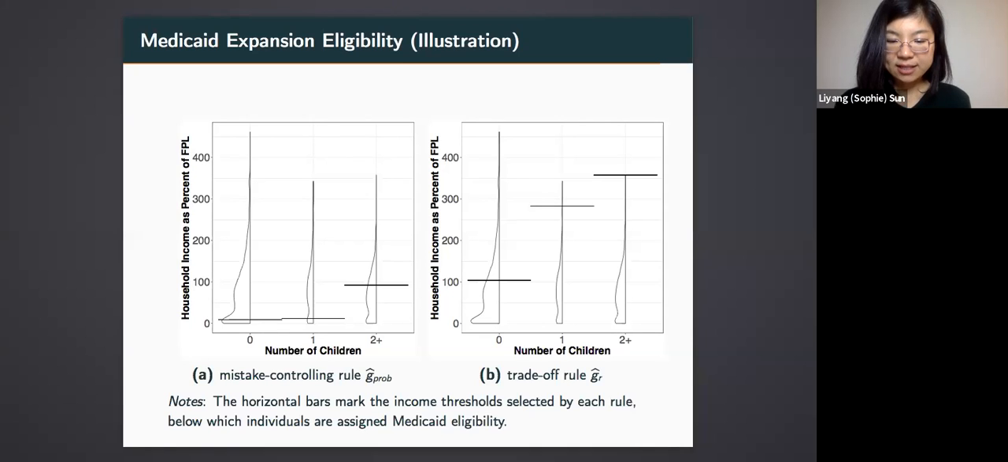On the right-hand side, you see that if policymakers are willing to tolerate trade-off, then the trade-off rule is more appropriate because it's constructed to pick a more generous criterion to trade off any additional welfare gain for cost overrun.